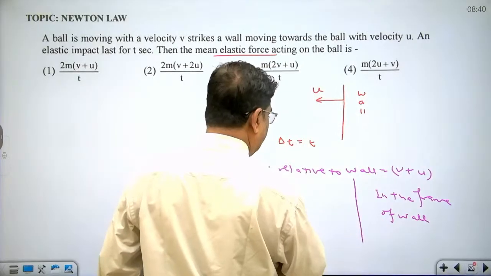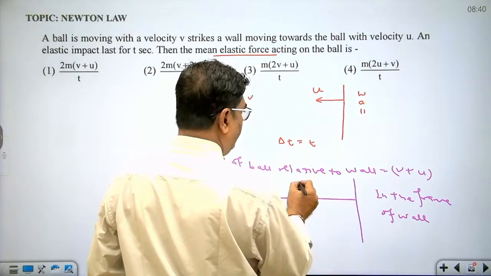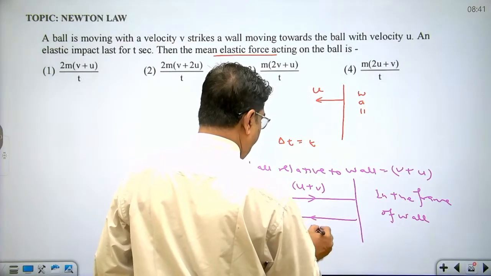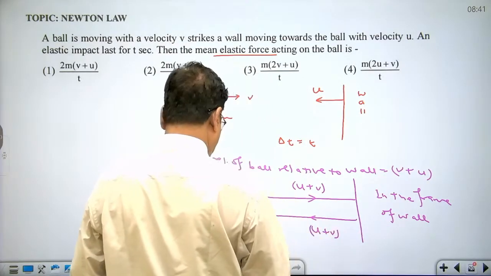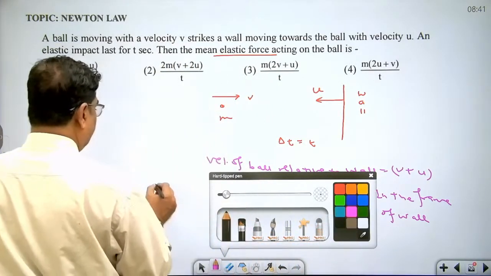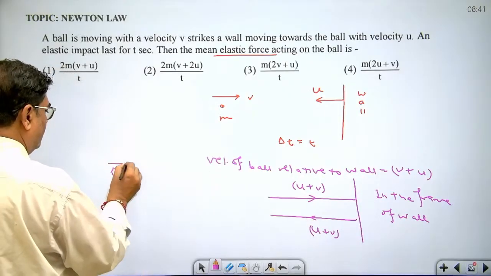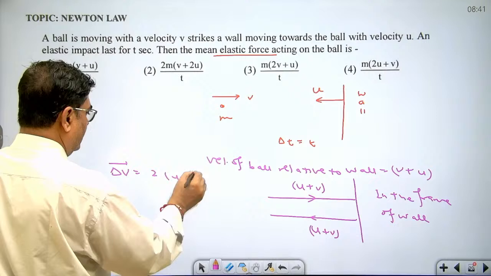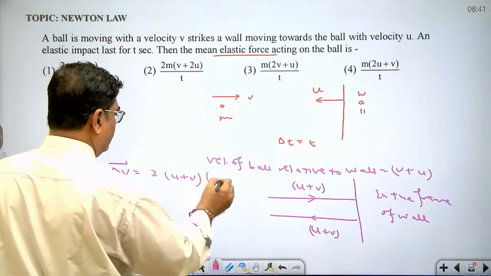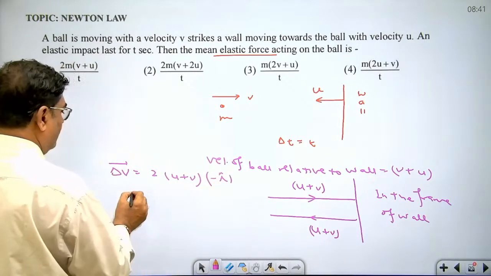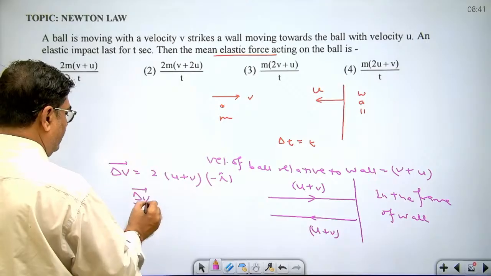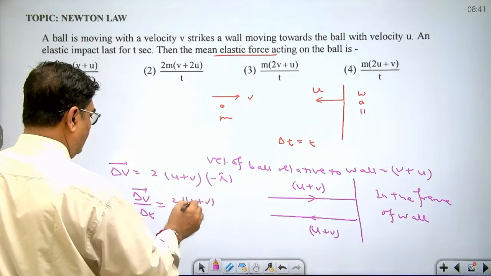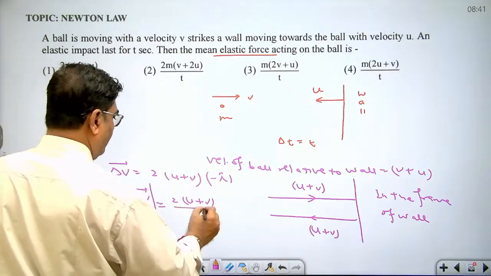Because the collision is elastic, the ball is going with velocity u plus v, and again returning with velocity u plus v. So what is the change in velocity? In the frame of the ball, this is 2(u plus v). If you take direction also into account, this is minus i cap. What is change in velocity upon time? This is 2(u plus v), this is the magnitude, upon t.